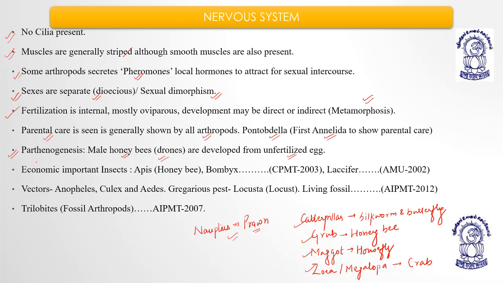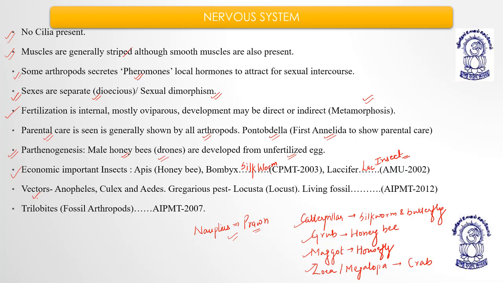You have to remember some economically important insects: Apis indica, Apis mellifera, Apis domestica, they all are honeybee. Bombyx mori is the silkworm. Lecifer is the lac insect. So Bombyx is the silkworm, Lecifer is the lac insect.